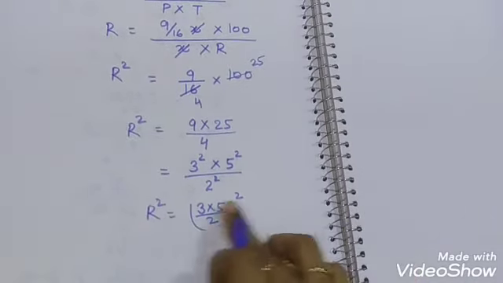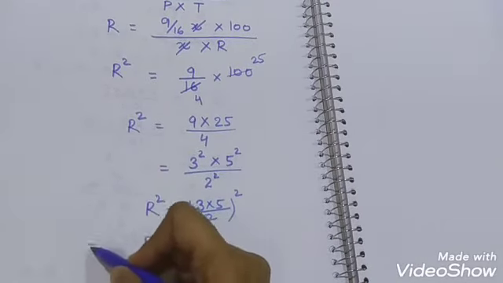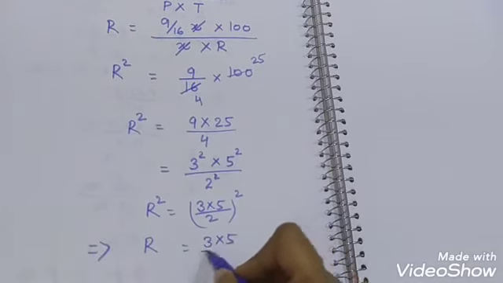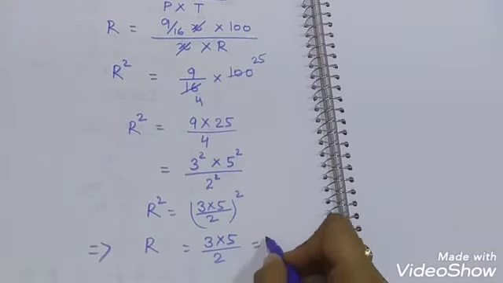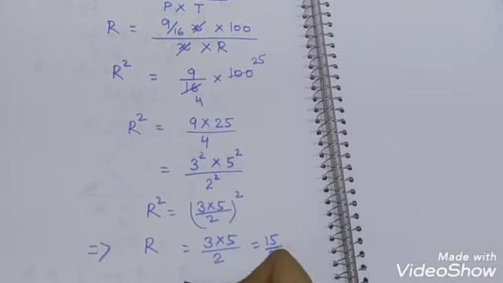Now squares of two numbers are the same, therefore their bases will be the same. So this will imply R is equal to 3 into 5 upon 2. 3 into 5 means 15 upon 2 and 15 upon 2 is 7.5.